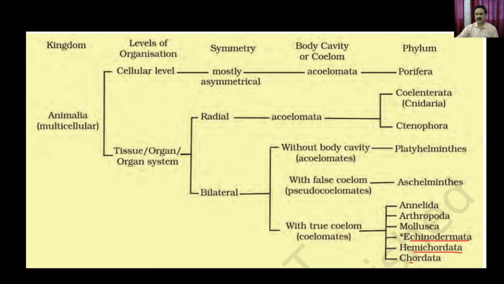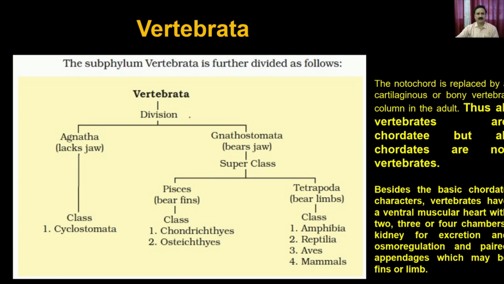In the previous lectures, we also discussed the Chordata. We compared the characteristics of chordates versus non-chordate animals, and then discussed how the Chordata is divided into subphyla.